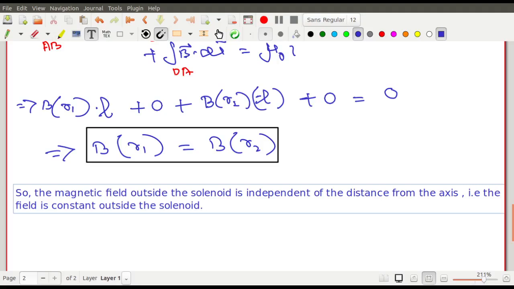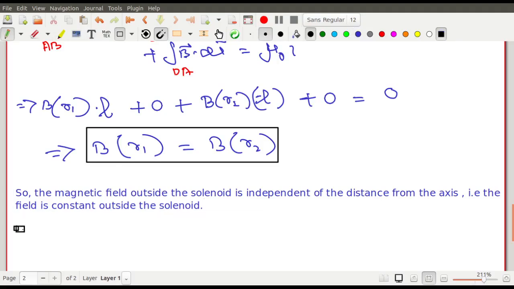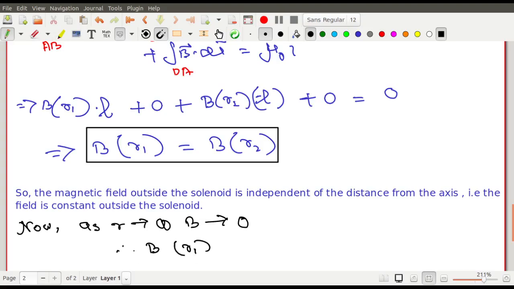Now you also know that as r tends to infinity, b tends to 0, right? As r tends to infinity, b tends to 0. So therefore b of r1 equals b of r2 equals 0.